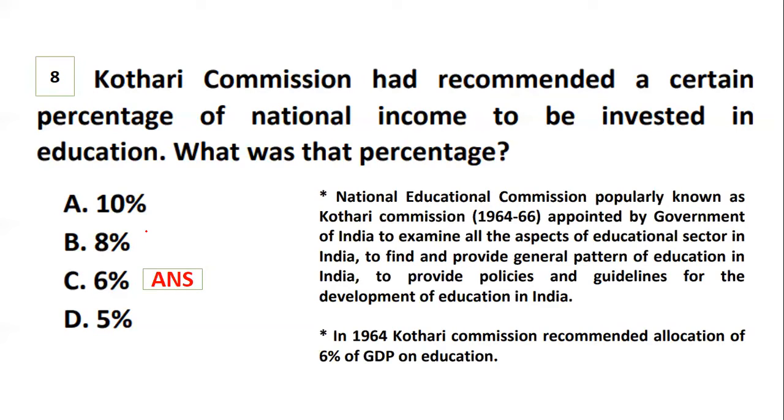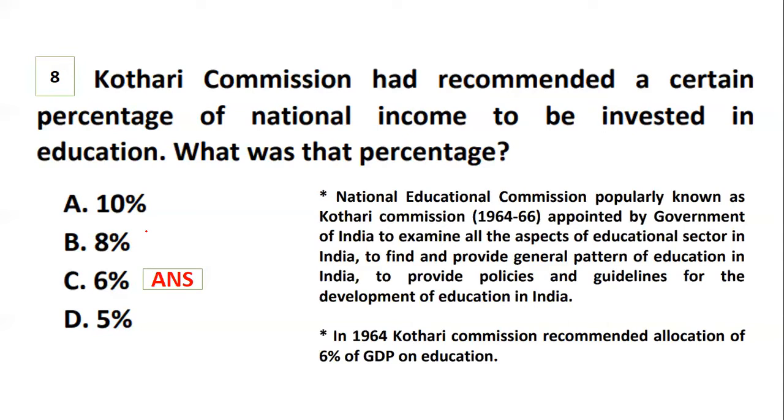The Kothari Commission, popularly known as the National Education Commission, or you can do it vice versa, the National Education Commission, which is popularly known as Kothari Commission, from the year 1964 to 66, was appointed by the Government of India to examine all the aspects of the educational sector in India, to find and provide a general pattern of education in India.